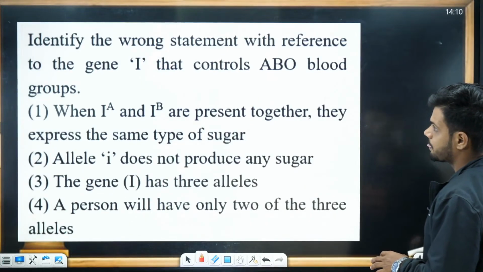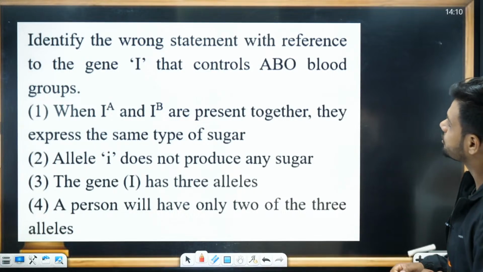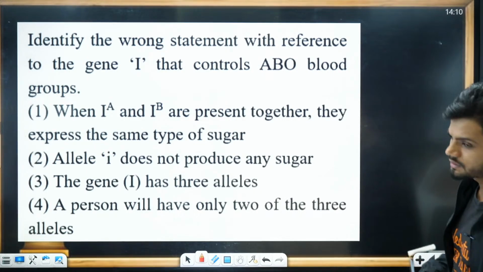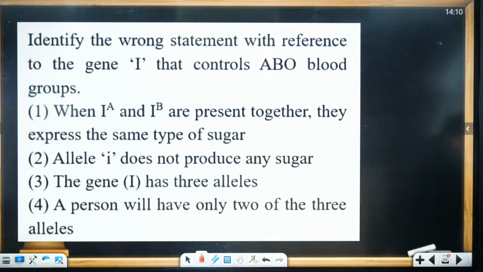Next question. Identify the wrong statement with reference to gene I that controls ABO blood grouping. Time starts now. Go. With respect to ABO blood grouping.